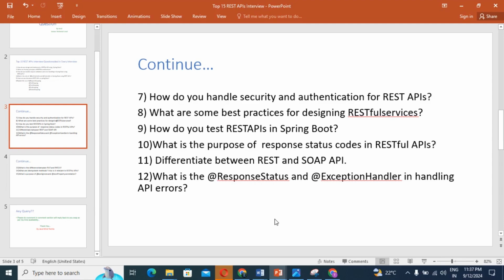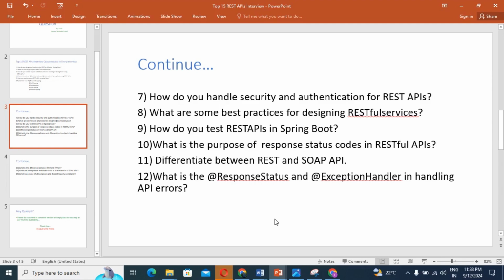First, use proper HTTP methods. If you are going to create any RESTful API, you first need to know the proper HTTP methods. Align HTTP methods with CRUD operations. That means you should have GET, POST, PUT, DELETE, meaning read, write, update and delete. You should know such proper HTTP methods. Second thing, design resource-oriented URIs.